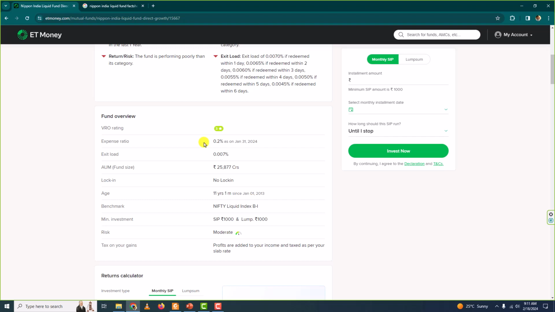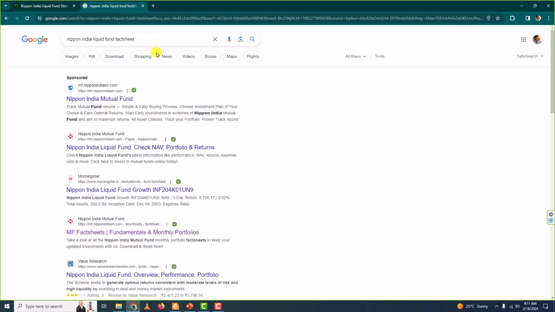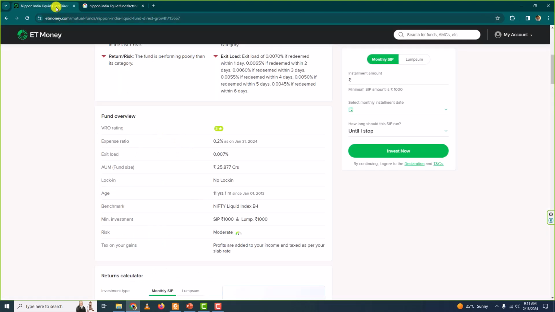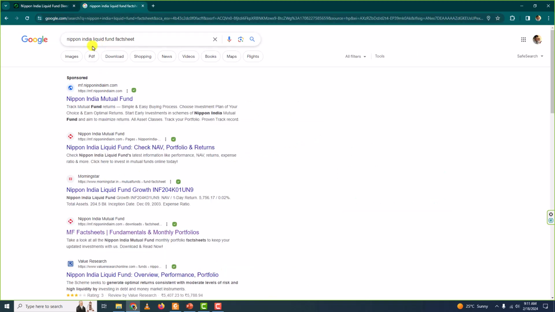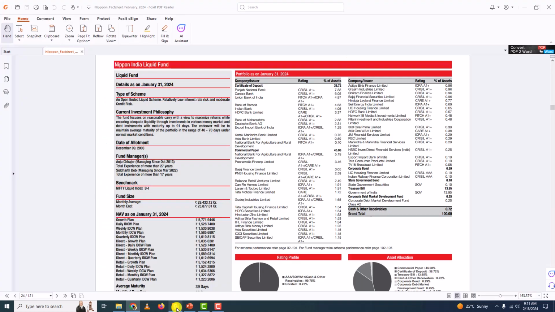Now, we want to look at the expense ratio of regular mutual fund too. Where do we get that? We can get that from a fact sheet. All the mutual funds have something called a fact sheet. If you go to Google and search the name of the mutual fund along with the keyword fact sheet, you will get the fact sheet from the official websites. Here, I have typed Nippon India Liquid Fund fact sheet. This is the official website from where I have downloaded the fact sheet.